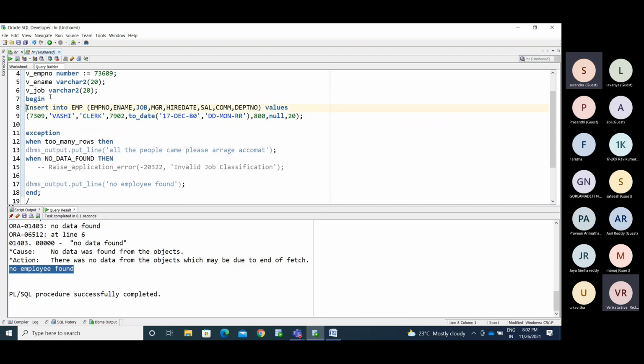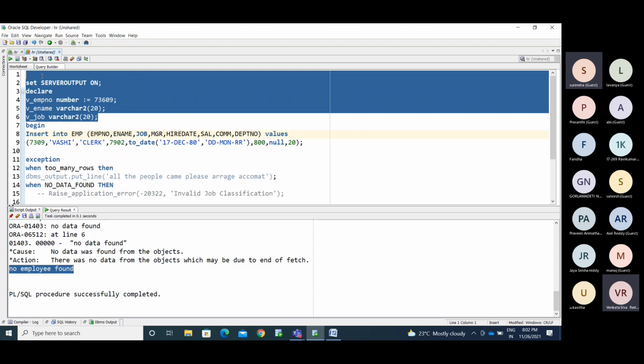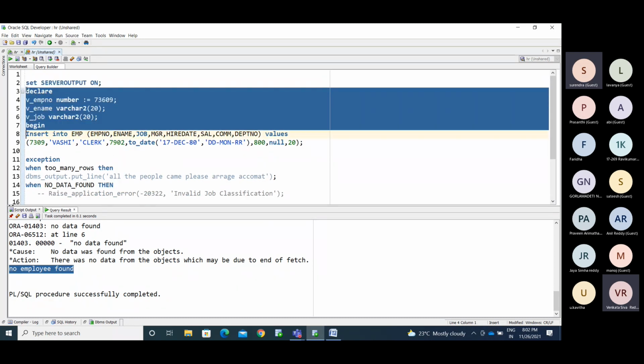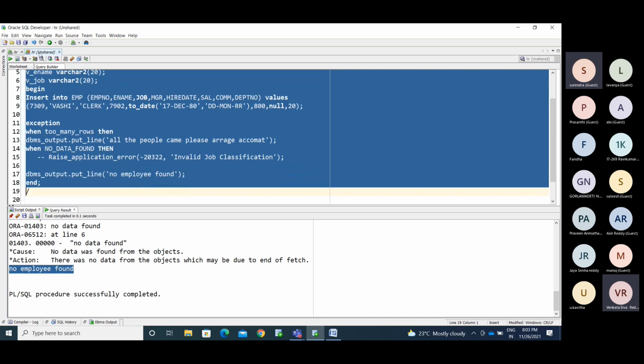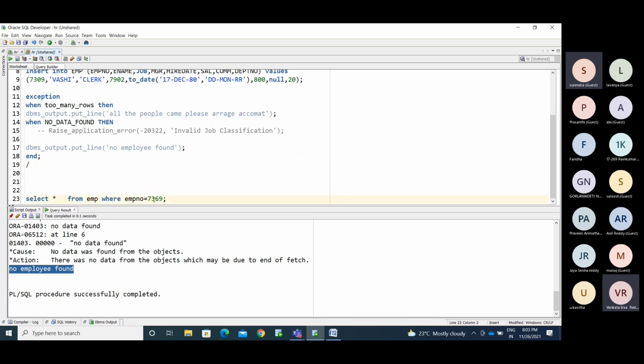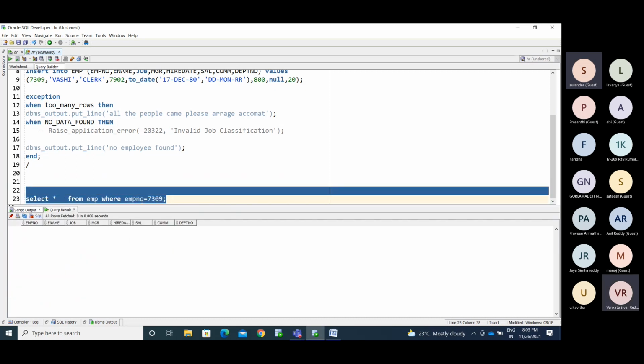We don't need these variables here. I declared them but haven't used them, but there's no problem if I have them. Now I'm running this statement. See, I'm inserting 7309, and that value is not already present in the employee table, no employee information in that.